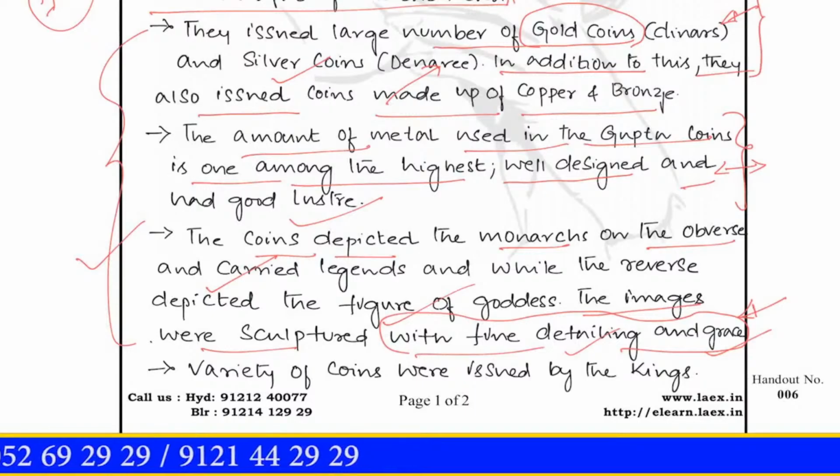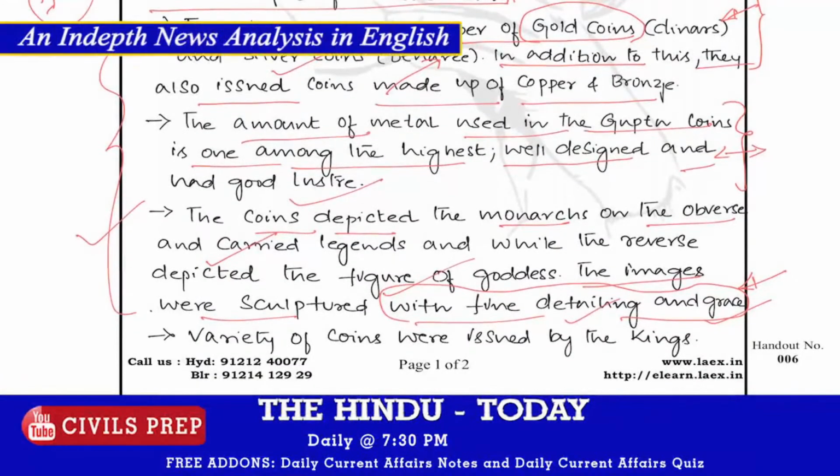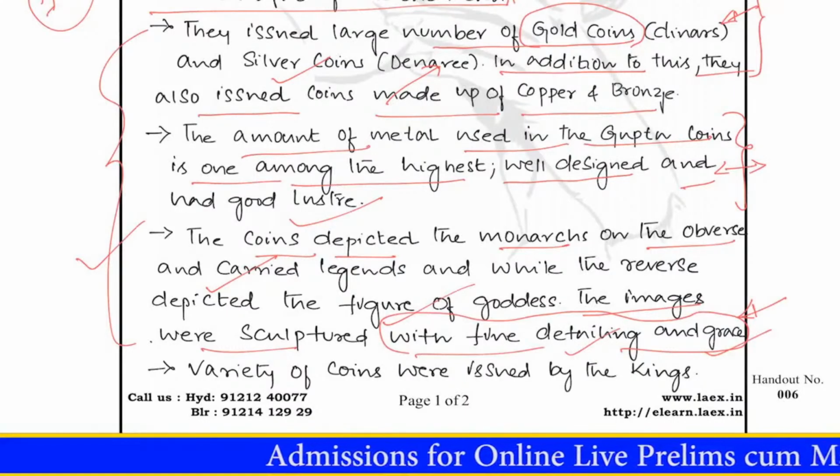The next point is that a variety of coins were issued by the kings. For example, Samudragupta issued 7 varieties of coins. In one variety, he was seen playing the Veena, and in another, he was shown performing the Ashwamedha Yaga. There are other varieties in which he was shown taming a tiger. These are some varieties of coins issued by Samudragupta, and there was one more king, Kumaragupta, who issued the maximum number of varieties. Almost 14 varieties of coins he issued.